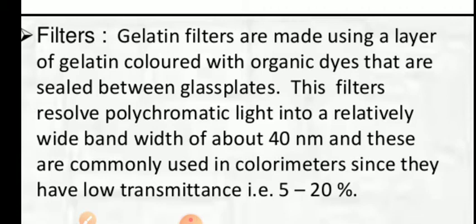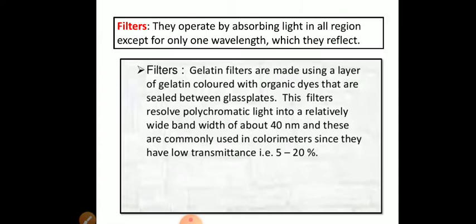This filter resolves polychromatic light into monochromatic light, but the monochromatic light has a wide bandwidth, that is 40 nanometers. So there will be a range of 40 nanometers. If I select 600 nanometer light, that means it will not emit light of only 600 nanometers; 40 nanometers here and there will be there. So it resolves polychromatic light into relatively wide bandwidth, and they are commonly used only in colorimeters because they have less transmittance.